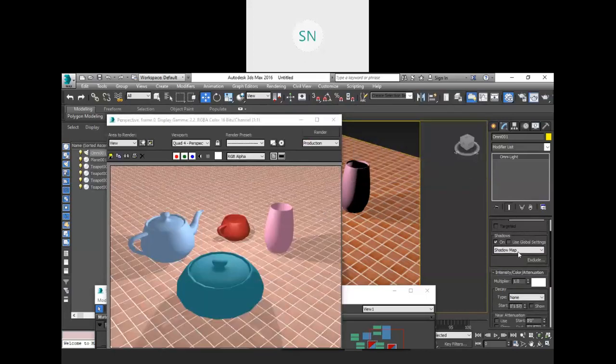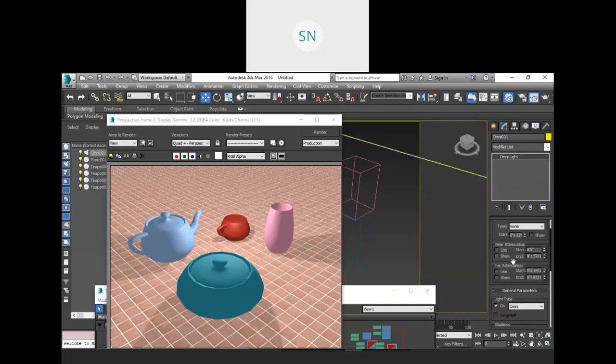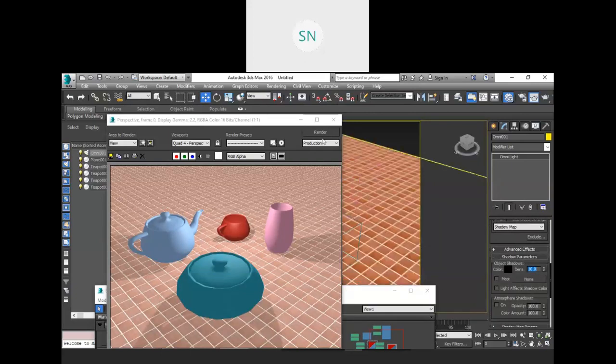But the shadows are not proper, so make sure your shadow engine is advanced ray trace or shadow map. Next we will find this multiplier for the shadows also. So if you go to the shadow parameters over here, we have a density. Let me increase that. Now we will get a slightly dark shadow. Let me increase it more, 25.